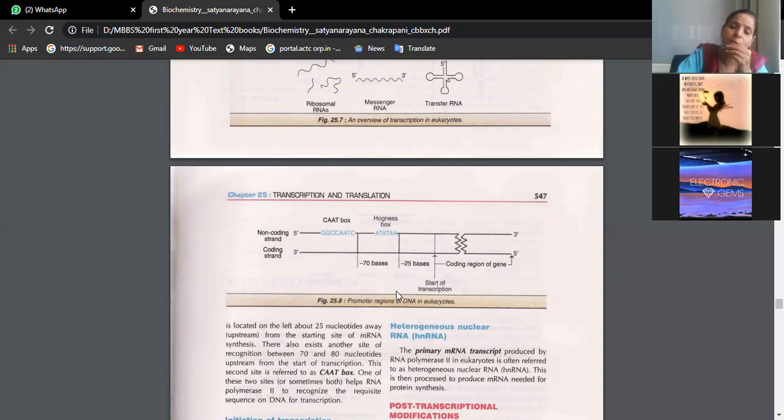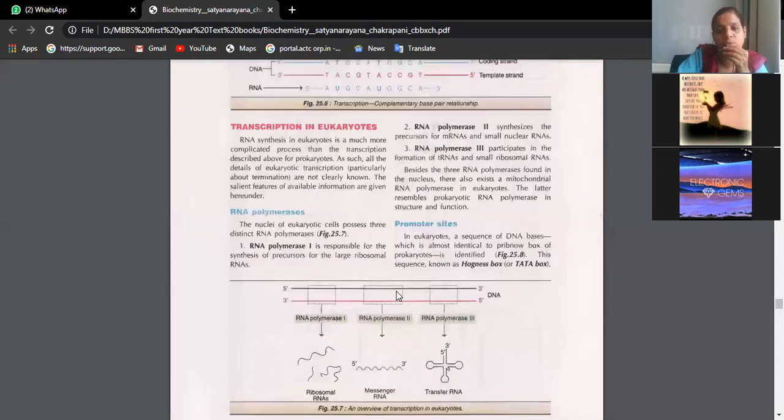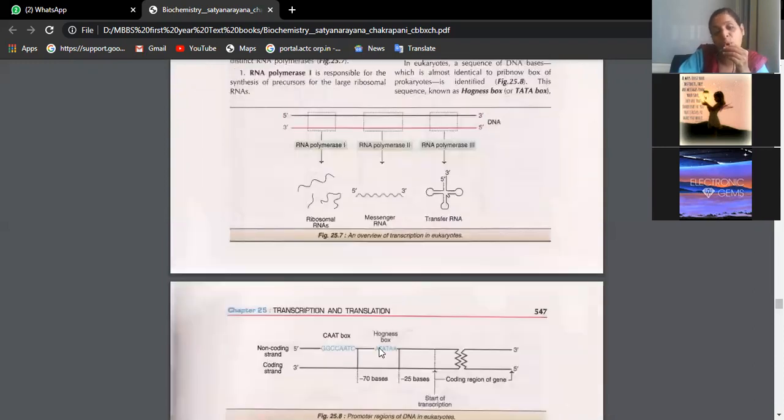Now RNA polymerase is an enzyme which goes and identifies the point where transcription has to take place. How does the RNA polymerase enzyme identify it? In this genetic information, wherever you see the sequence of nitrogen bases like A, T, A, T, A, A, this sequence is called the Hogness box, which is generally 70 base pairs away when you measure from the 3 prime strand of the double-stranded DNA, and around 25 base pairs away from the 5 prime end.